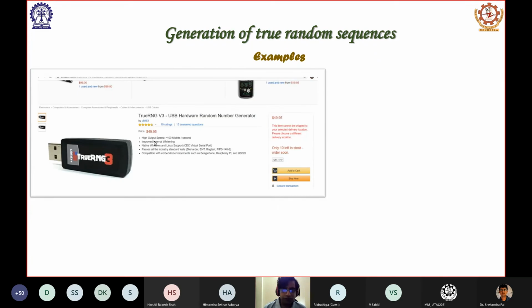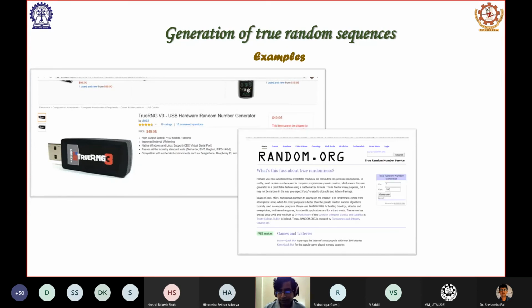This is an example of a true random number generator. This is available on Amazon. You can see that it looks like a pen drive. You can plug it into your USB, and it will generate a stream of random numbers. So these things are actually available in the market. There are situations where you cannot compromise on the quality of the random numbers that you want for your simulations. And in those situations, we have to use this kind of hardware random number generators.